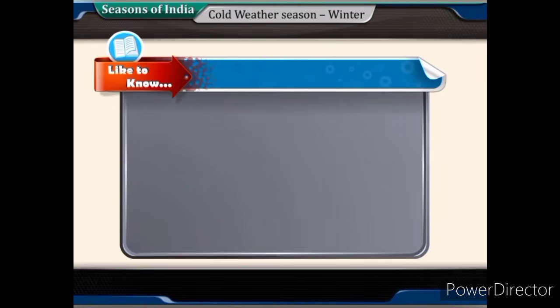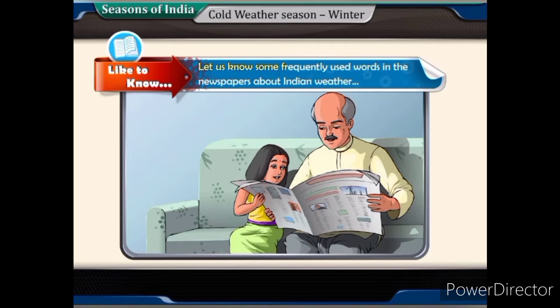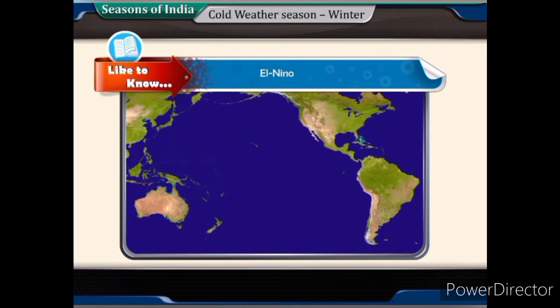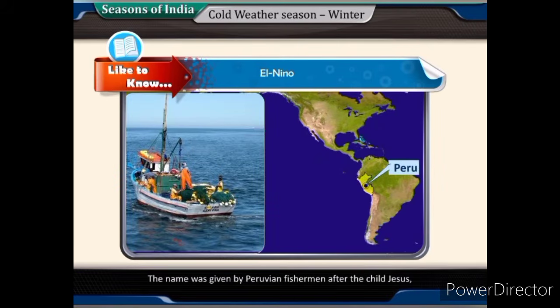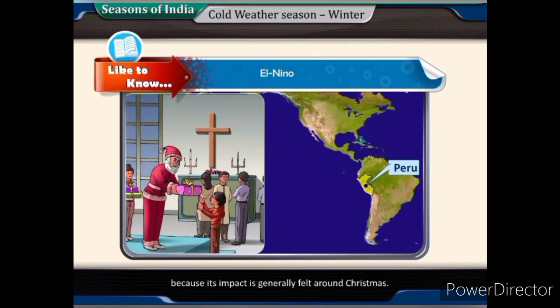Let us know some frequently used words in the newspapers about Indian weather. El Nino. This is a Spanish word which literally means a small child. The name was given by Peruvian fishermen after the child Jesus because its impact is generally felt around Christmas.